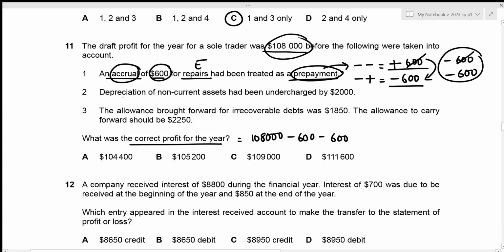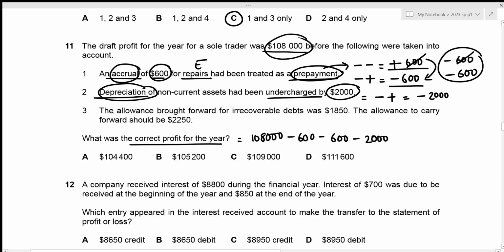Then the second one we have is the depreciation of non-current assets which had been undercharged by 2,000. We're talking about depreciation, which is again an expense. So that needs to be deducted in order to figure out the profit for the year. Then we have undercharged. Whenever something is undercharged, we need to add it back, right? So that's a plus, which means that negative and a positive results in a negative. So we just need to subtract this 2,000 in order to figure out the correct profit. Let's do that. That's negative 2,000.